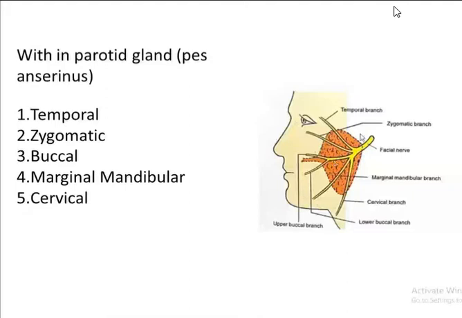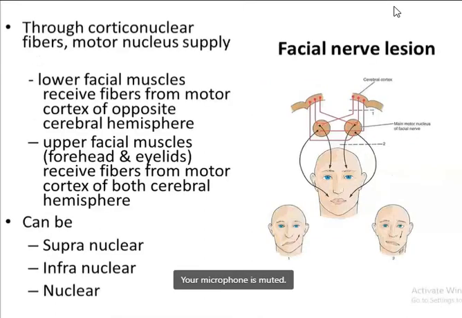Okay, and as these branches of the facial nerve terminate in the face, it resembles the foot of the goose, so it is also known as the pes anserinus. Okay, so these branches are also known as the pes anserinus. So this is how the facial nerve ends.